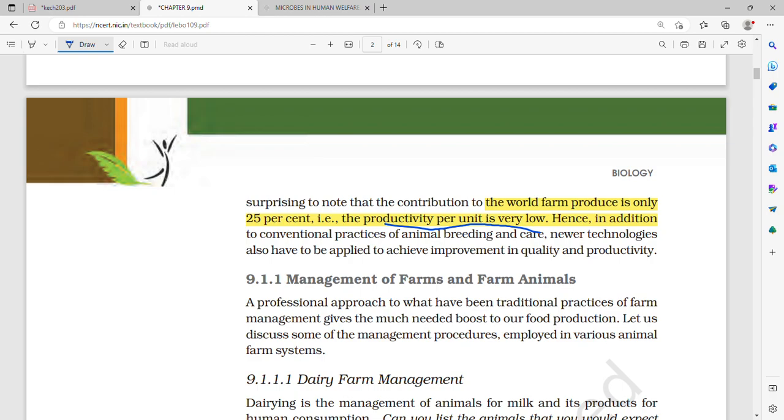It is surprising to note that the contribution to the world farm produce is only 25%, therefore the productivity per unit is very low. And in addition to conventional practices of animal breeding and care, newer technology has also been applied to achieve improvement in quality and productivity.